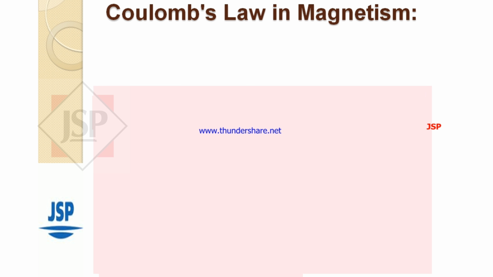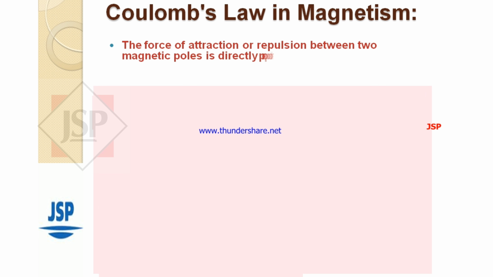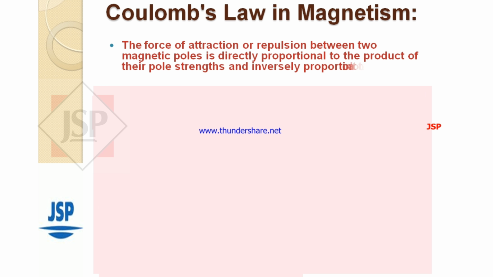Coulomb's law in magnetism. The force of attraction or repulsion between two magnetic poles is directly proportional to the product of their pole strengths and inversely proportional to the square of the distance between them. That is, F is directly proportional to m1 m2, and F is directly proportional to 1 by r square.